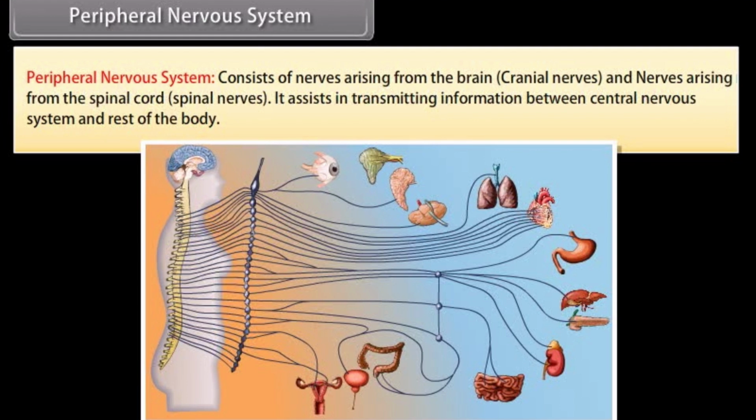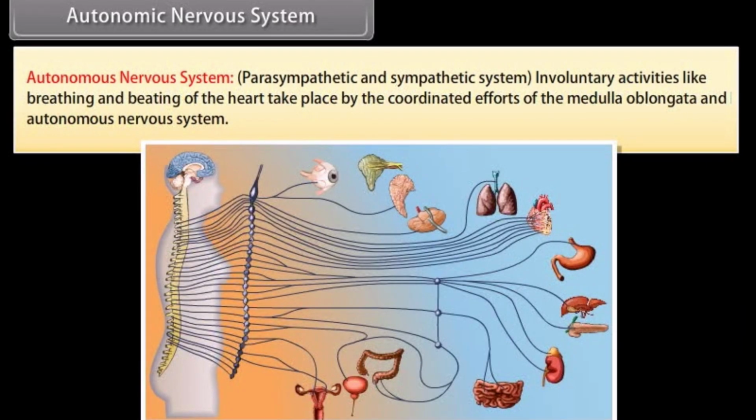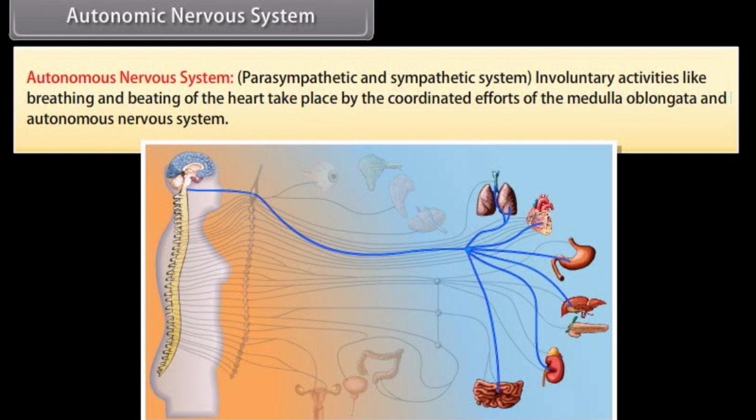It assists in transmitting information between central nervous system and the rest of the body. Autonomic nervous system, autonomous nervous system, parasympathetic and sympathetic system. Involuntary activities like breathing and beating of heart take place by the coordinated efforts of the medulla oblongata and autonomous nervous system.